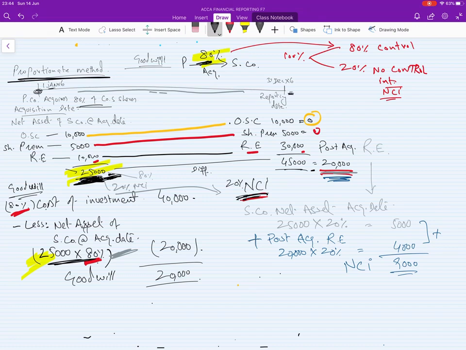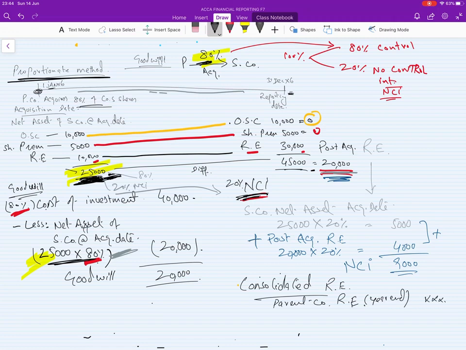We have calculated NCI. Now after this we need to calculate the consolidated retained earning, as a group. So in this, take 100% of the retained earning of the parent company, the year end retained earnings.